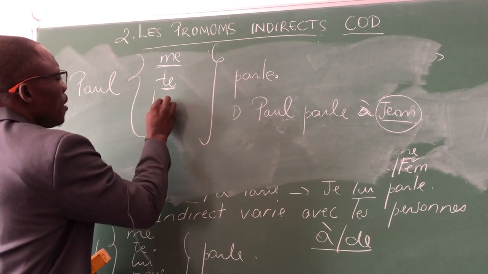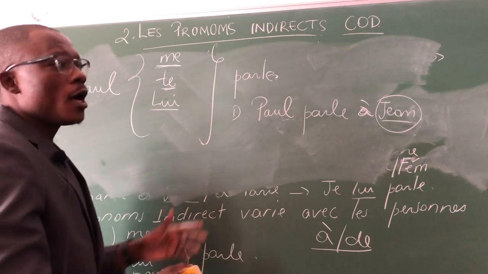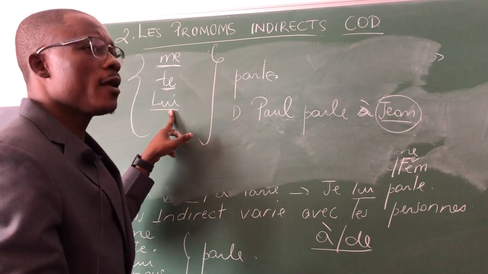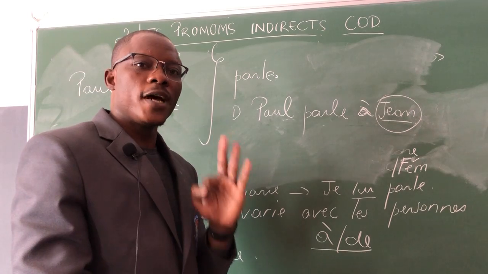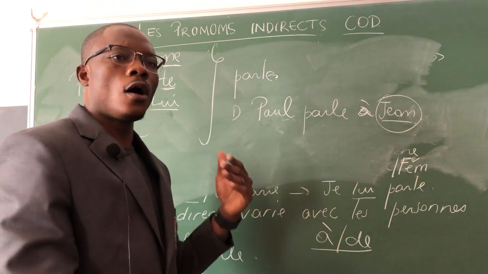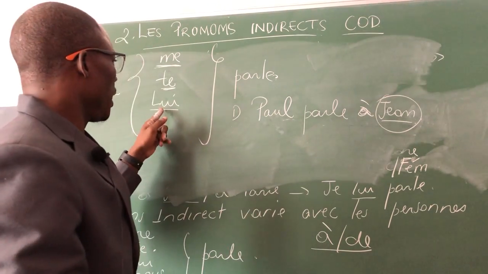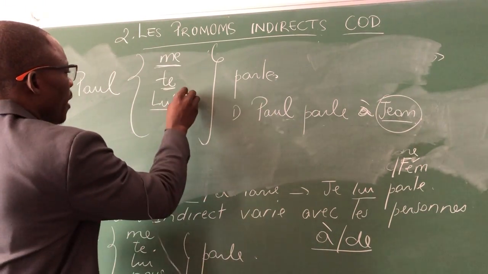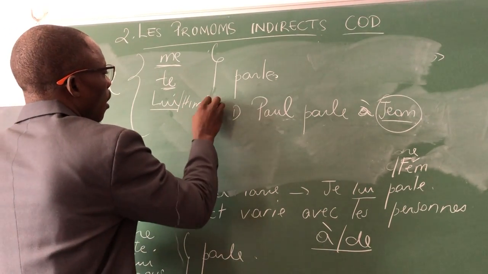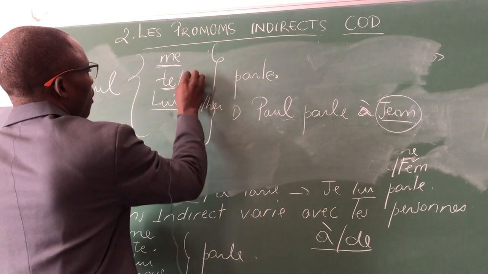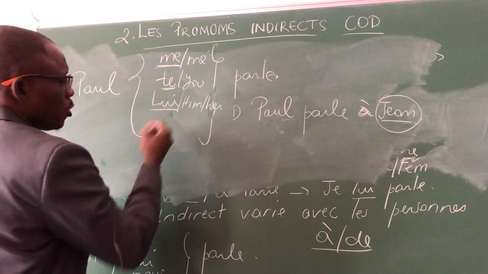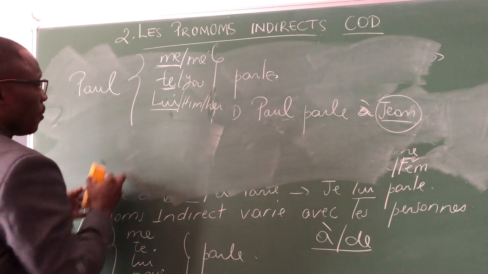Then next is lui. Paul lui parle. This lui is used then as a third person of singular again. Paul is talking to him, or Paul is talking to her. Him or her. So I can write it like this: him or her. This is you and this is me. Okay, then it will be easy for you to remember.